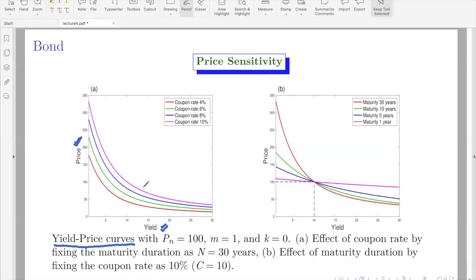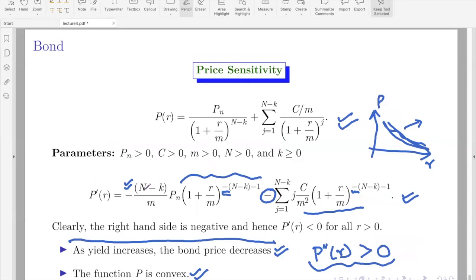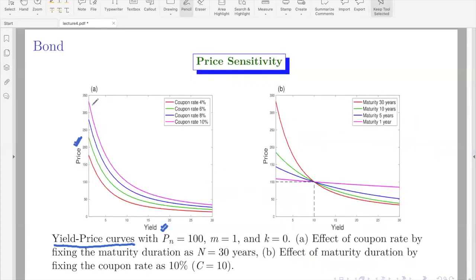Now my interest is to basically see the effect of two parameters, that is C and the number of coupon payments. Basically fixing all the other parameters, you can see that the price is decreasing as yield is increasing. Also, the shape of this graph, you can see that they are convex functions. So visually also we can see all this.